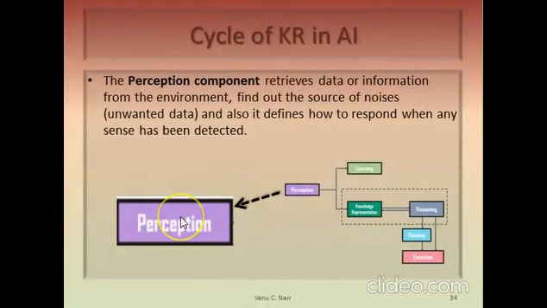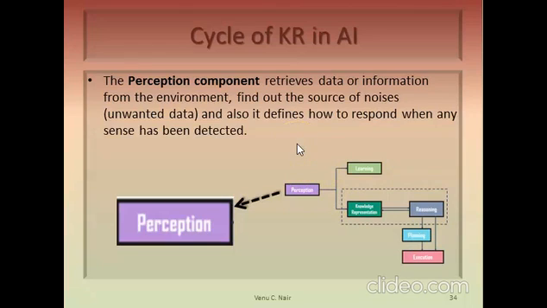So the perception component of the figure shown retrieves data or information from the environment. I told you that the portion which is outside the rectangular area is the environment. So the perception retrieves data or information from the environment and finds out the sources of noises.